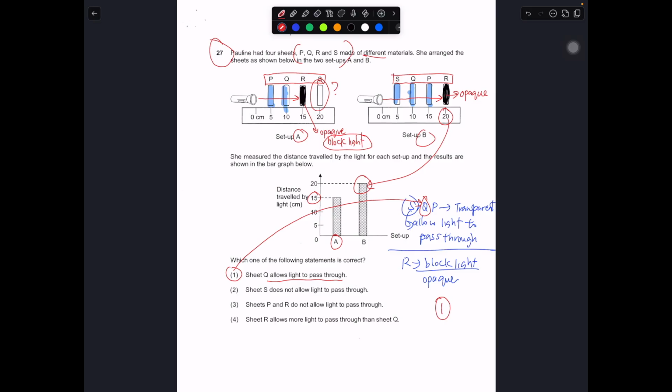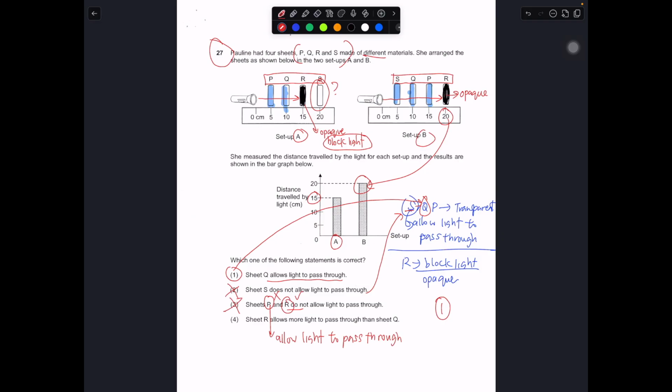So let's take a look at 2, 3, 4. Sheet S does not allow light to pass through. This is wrong, because we already said that S allows light to pass through, which is over here. So 2 is wrong. P and Q do not allow light to pass through. Q not allowing light is correct, but P no. P allows light to pass through. So 3 is out.